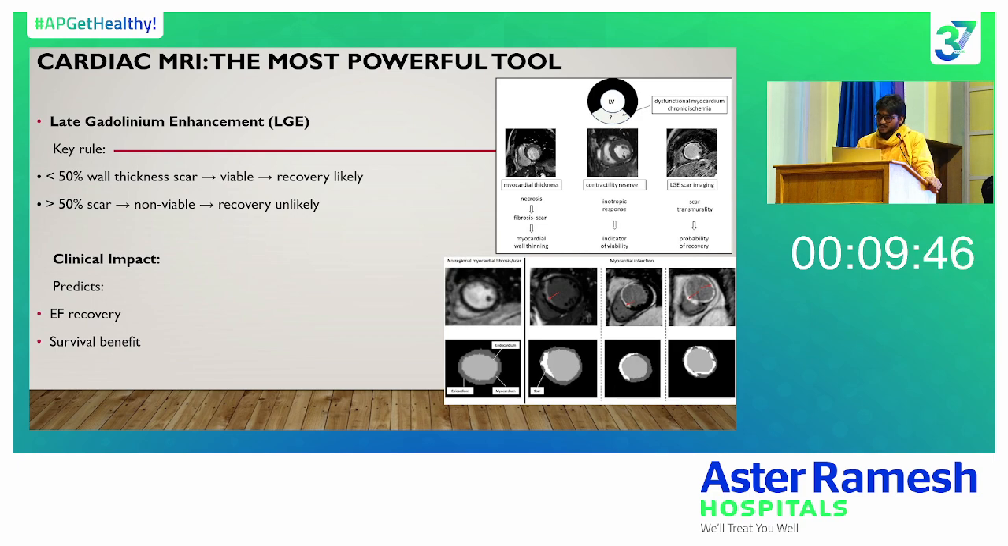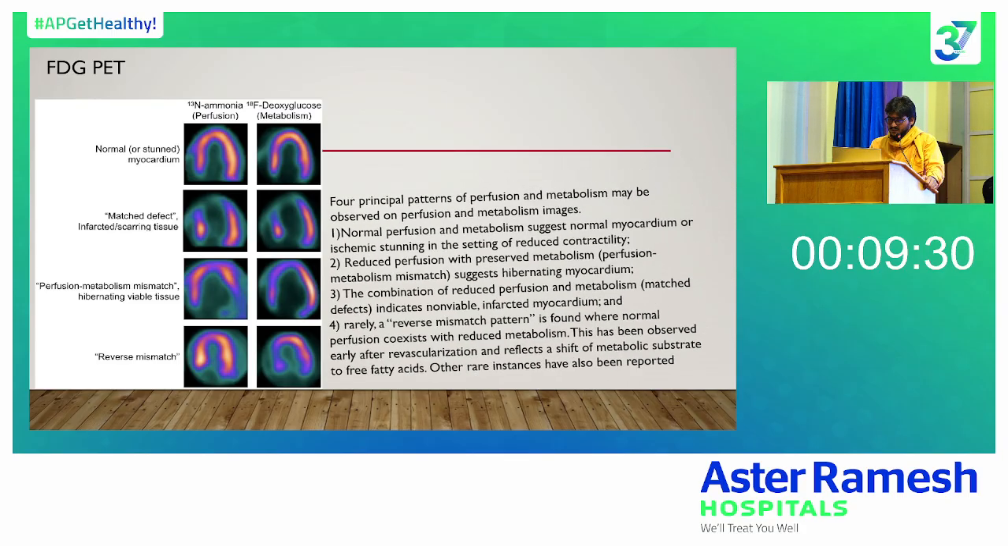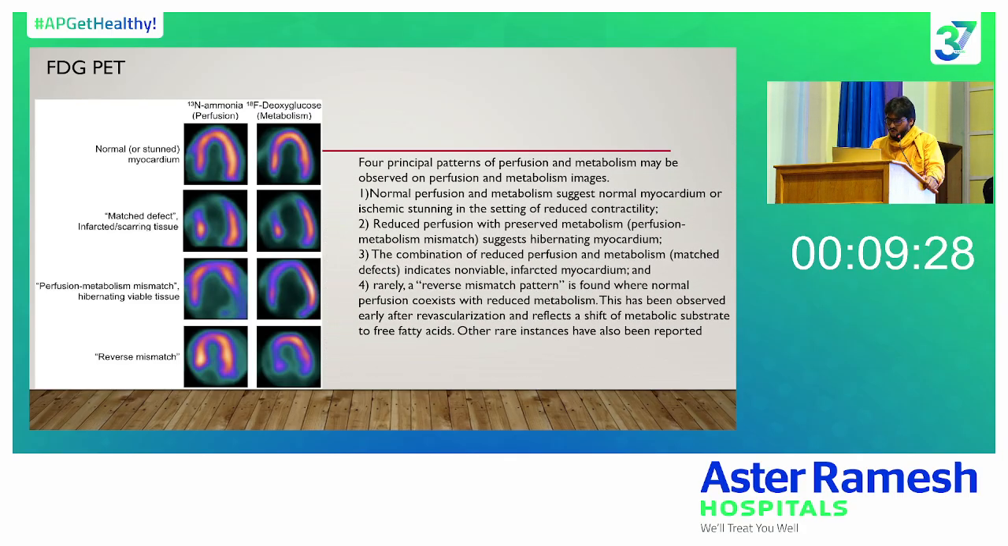So cardiac MRI is the gold standard, which shows the viable tissue, how much viability there is, and what the improvement of the EF is after the procedure. Then FDG PET, which is one of the sensitive tests, shows four patterns.